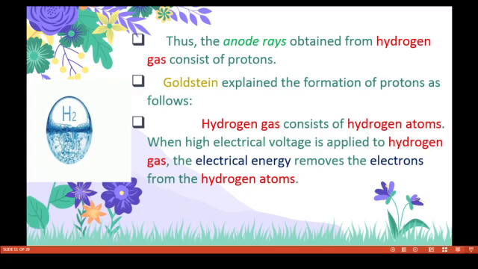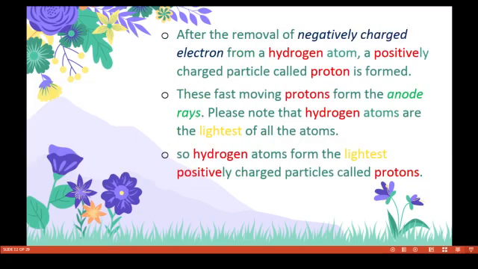Now Goldstein explained the formation of protons: hydrogen gas consists of hydrogen atoms. When high electrical voltage is applied to hydrogen gas, the electrical energy removes the electron from the hydrogen atoms. This is very important. After the removal of the negatively charged electron from a hydrogen atom, what happened?